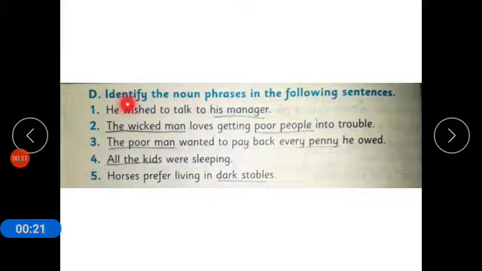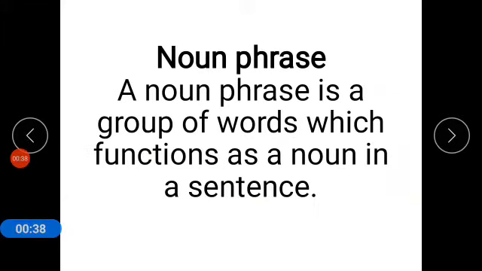Question D: identify the noun phrase in the following sentence. To solve this exercise you have to know about noun phrases. So for noun phrases we have to know what is the definition or explanation of noun phrase. A noun phrase is a group of words which functions as a noun in a sentence.